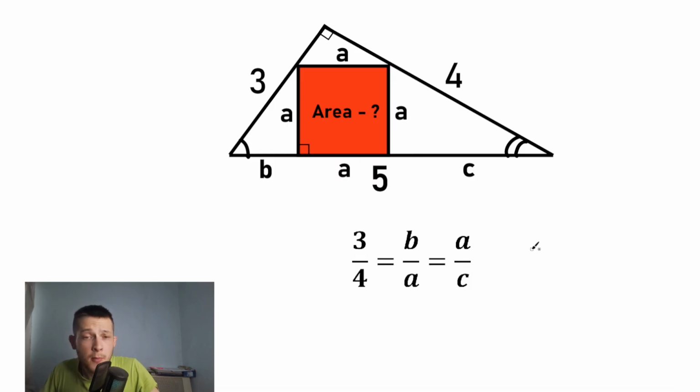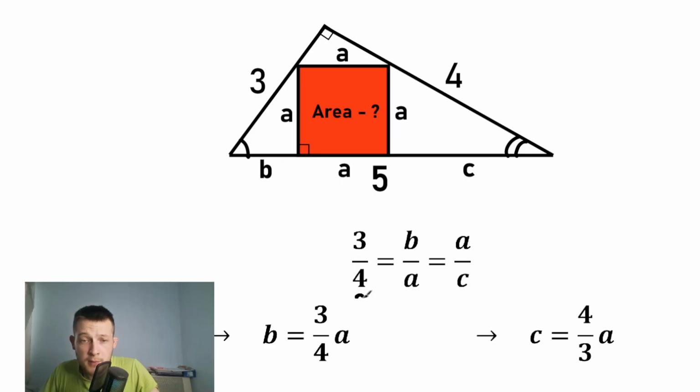Okay, so here's our proportion. According to the big triangle right here, this side is 3 divided by 4. According to the right triangle on the left side, this is B divided by A. And according to this triangle on the right side, this is A divided by C. We didn't use our hypotenuse, we use only our legs right here. So this is our proportion according to the similar triangles.